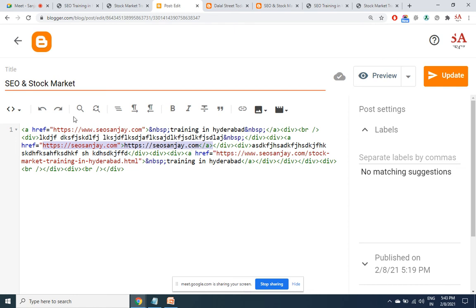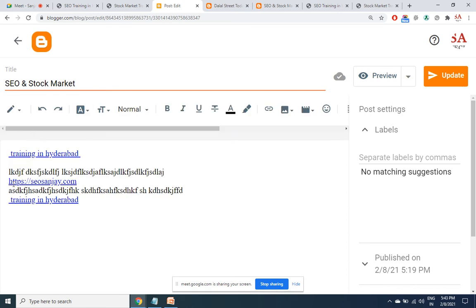So no doubt you have got a backlink from this link, but this backlink is for the topic https://seosanjay.com. If someone is searching like this in Google, that time this point will be considered. Your page will anyway rank on top. There's no point in acquiring the backlinks with your URL.